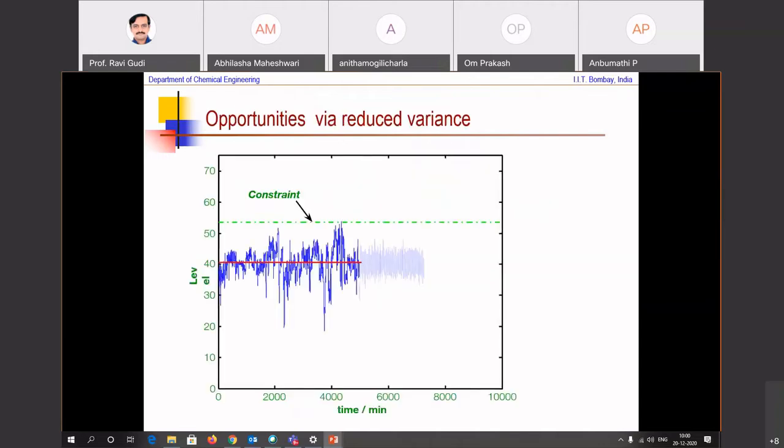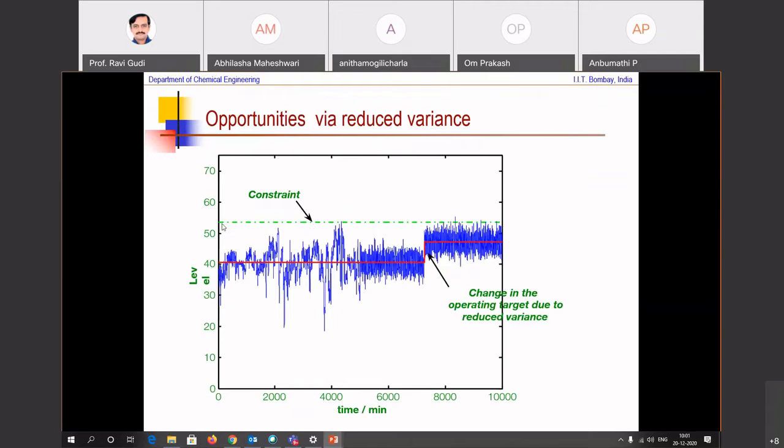So now what we are talking about here is how does tracking this benchmark help you? If you see, this is the constraint. Operating close to the constraint is actually helping. And the example that I gave you yesterday, high purity distillation and ppm levels of 1000.